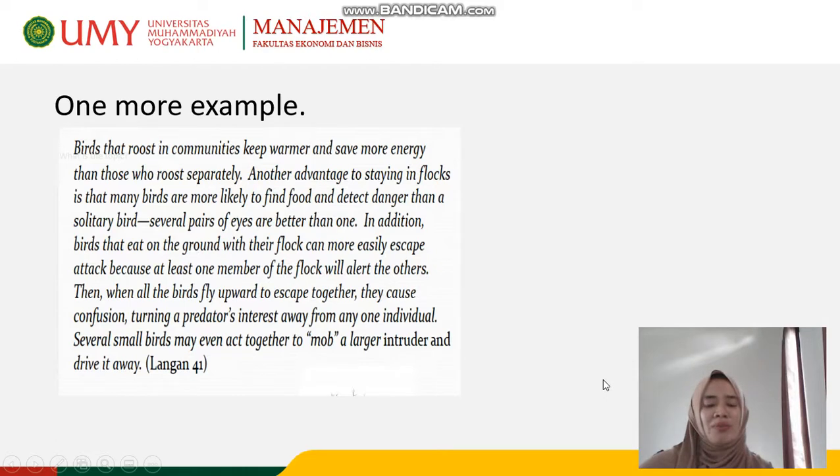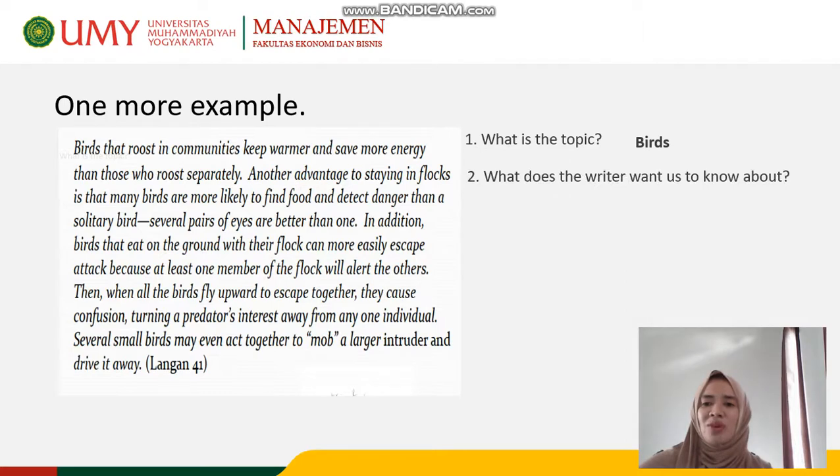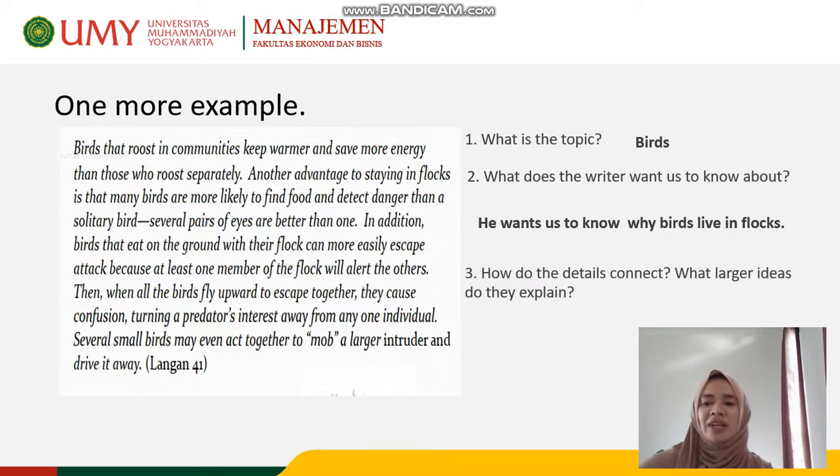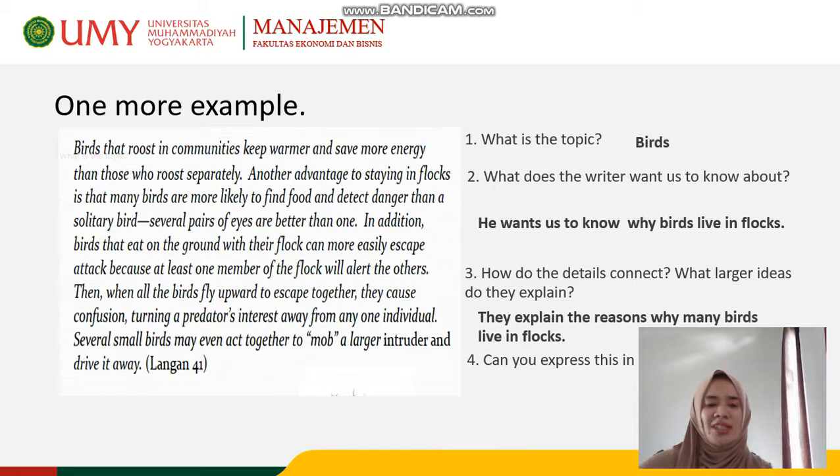And this is another example, but you can read it on your own, and you can do it by yourself to check your understanding of how to find the implied main idea. You can answer questions such as, what is the topic? This is birds, right? What does the writer want us to know about? He wants us to know why birds live in flocks. How do the details connect? What larger ideas do they explain? They explain the reasons why many birds live in flocks. Can you express this in your own words? There are several advantages for birds to stay in flocks rather than live separately.